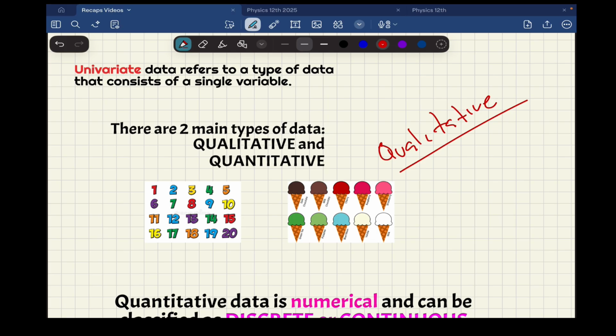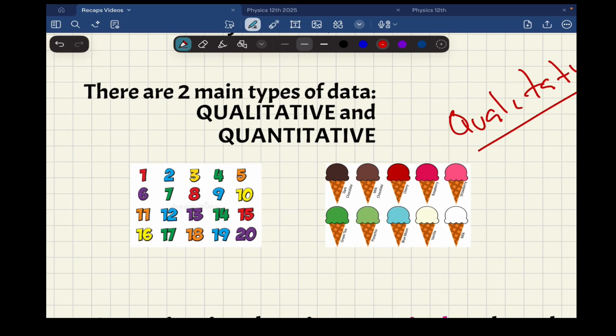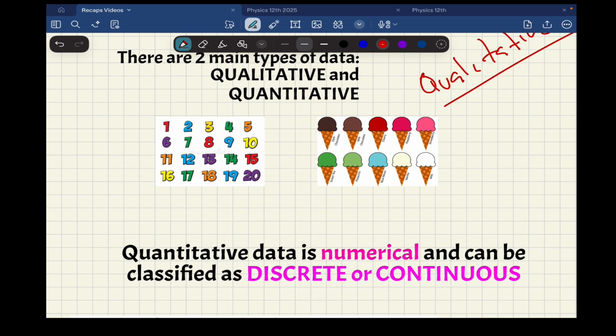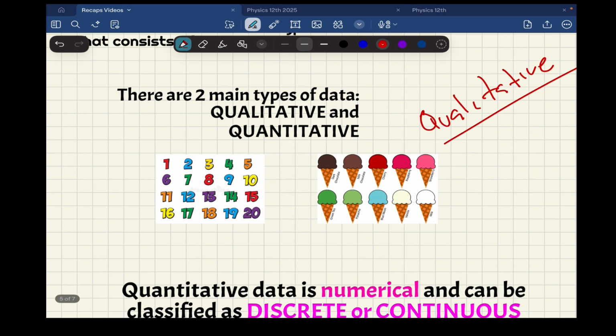Okay. Quantitative is obviously when we have a quantity, a number. It could be, for example, the number of cars. In this case, we have a number that represents this. Okay, so when we have qualitative, it is a word, a description, a color, a flavor. When we have quantitative, we have a number that represents the variable, the height, the time, and what else?